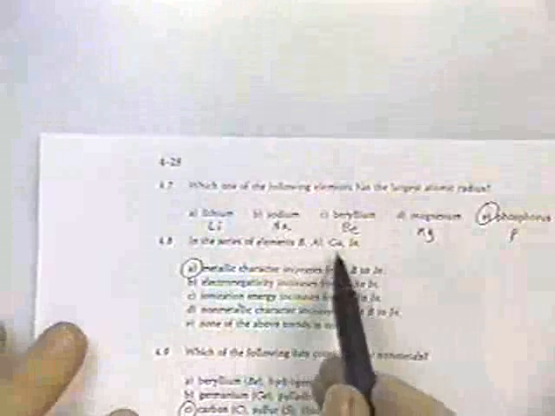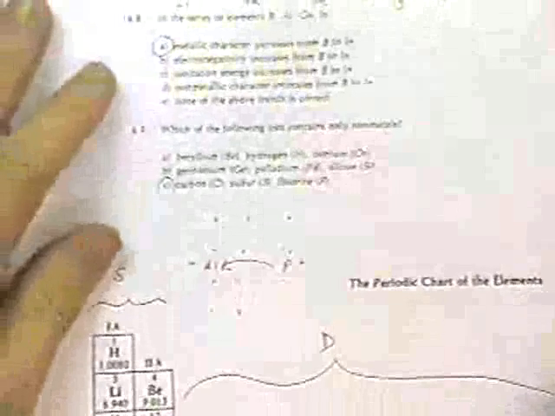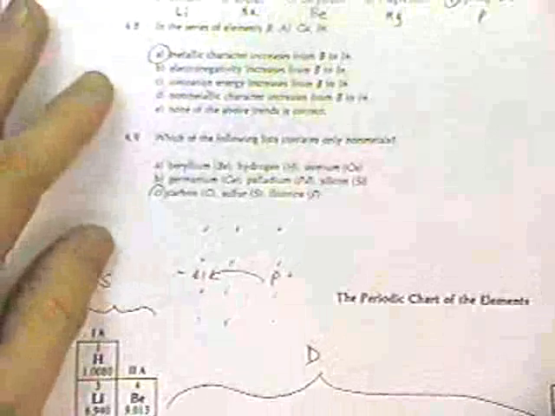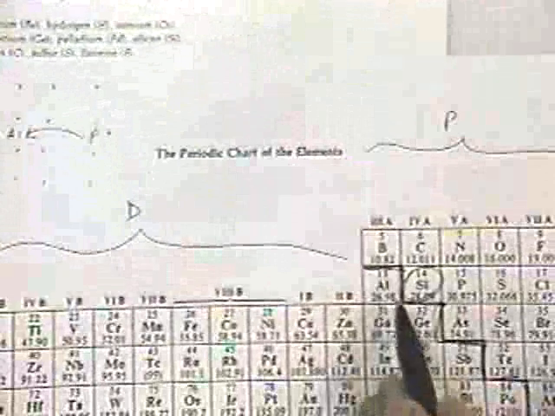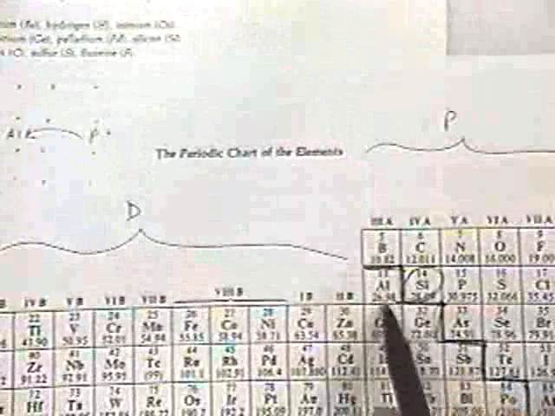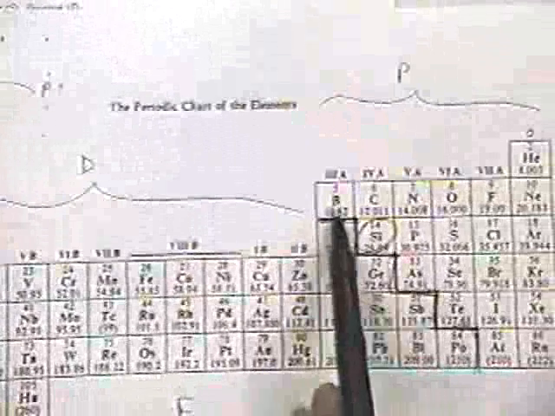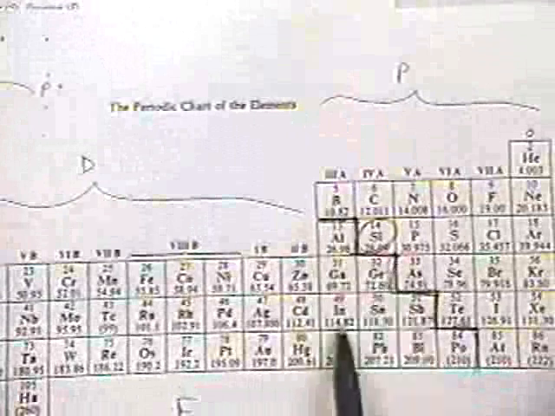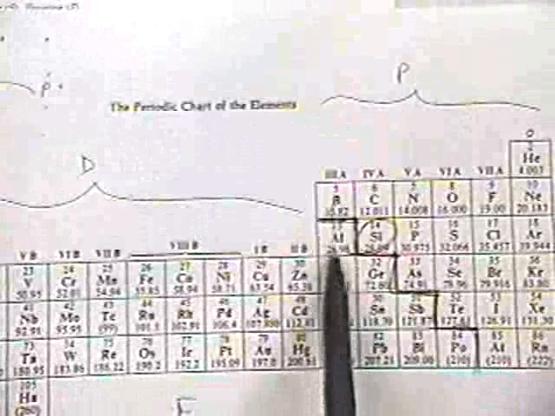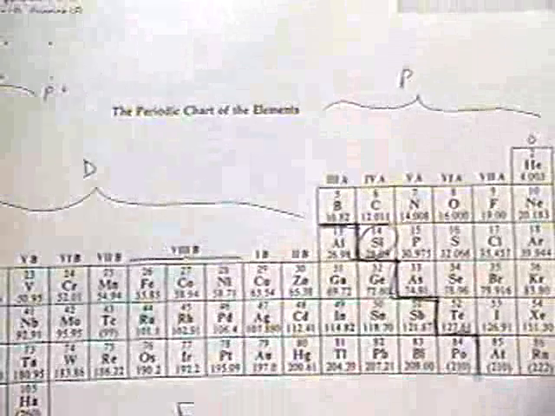In the series boron, aluminum, gallium, indium, let's take a look at the periodic table. Here we have boron, aluminum, gallium, indium. What we're doing is going down the periodic table. So notice that here we were to the right of this heavy line, and then we're moving further away from the heavy line, so the metallic character is increasing as we move down.